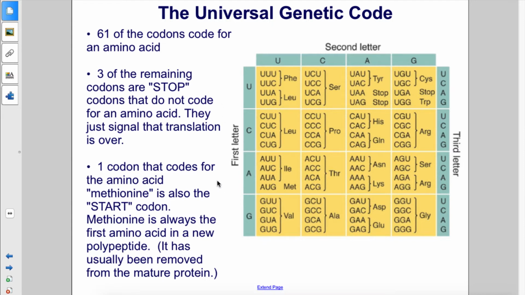One codon that codes for the amino acid methionine is also the start codon. Methionine is always the first amino acid in a new polypeptide. It has usually been removed from the mature protein.